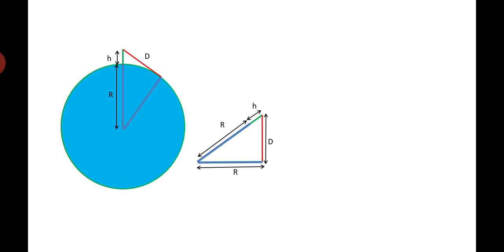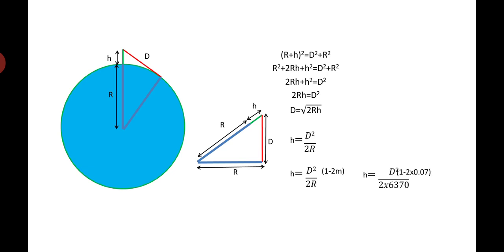Now the next thing you have to understand is that, by taking a figure, I'll show you how this is derived, how I got the h value here, and what probably will be the d. If you consider this triangulation system here, (r plus h) square is equal to d square plus r square. Now here you will have r square plus 2rh plus h square equal to d square plus r square. If you keep that r there, r square gets cancelled.